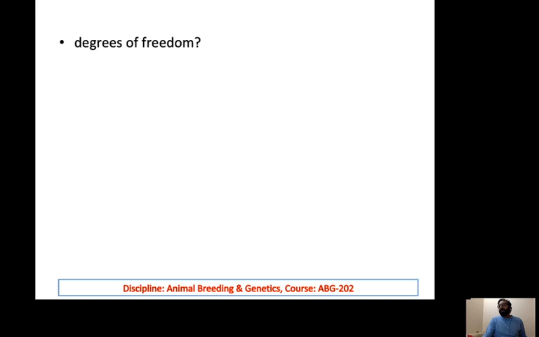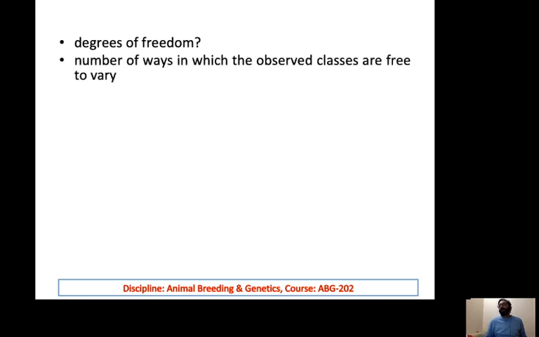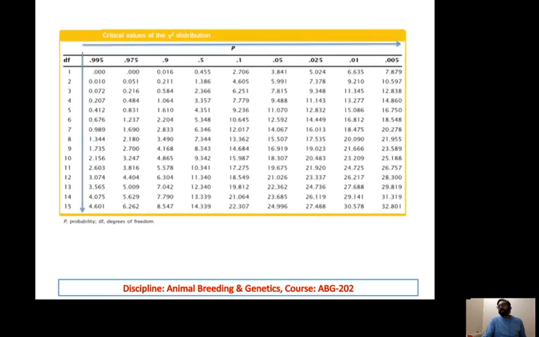For the degrees of freedom in this case, there are two outcomes: either it would be black or it would be grey. So the number of phenotypes is 2, and n minus 1, that is 2 minus 1, gives 1 as the degree of freedom. In this table, we use the degree of freedom as well as the level of confidence.